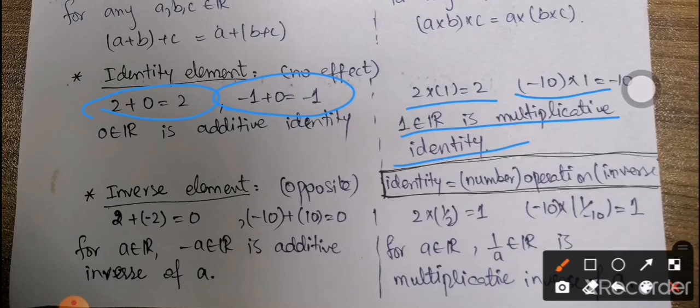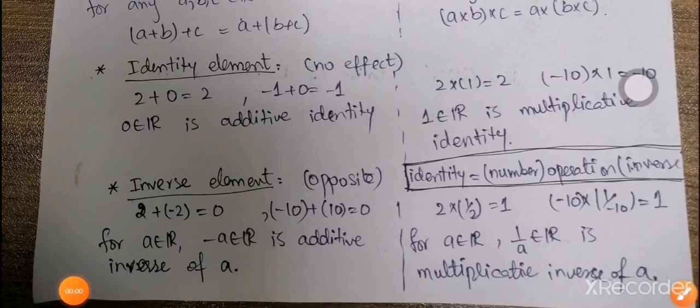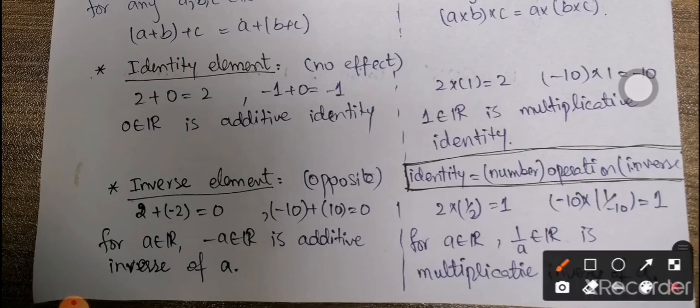The next property is inverse element. Inverse basically represents the totally opposite number, and there is a rule for inverses, that whenever we operate a number with its inverse, the answer must be the corresponding identity element, because we are saying that inverse is totally opposite. So whenever we operate a number with some opposite number, which is basically the inverse, the two numbers must cancel out each other's effect, so the answer must be the identity element.